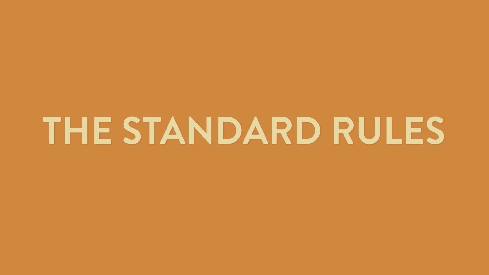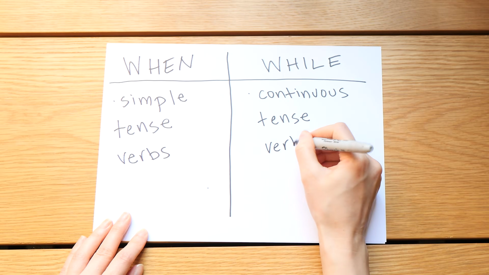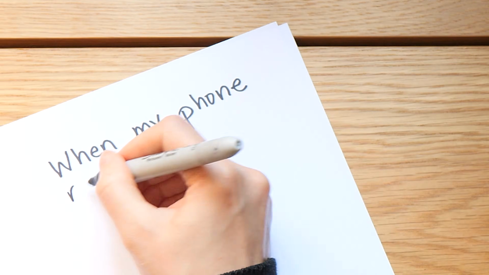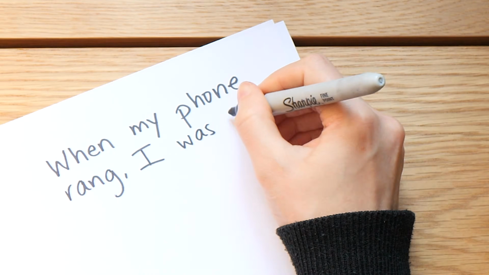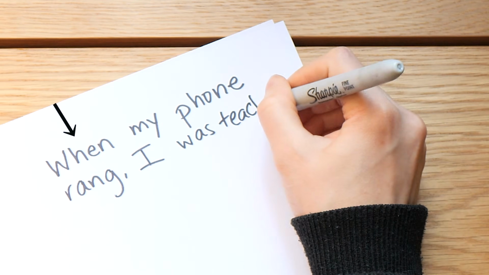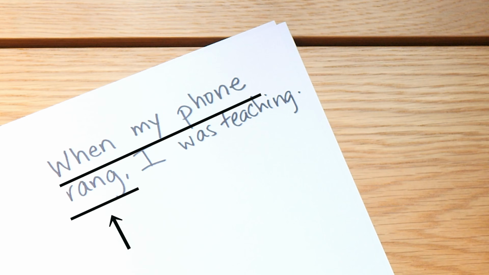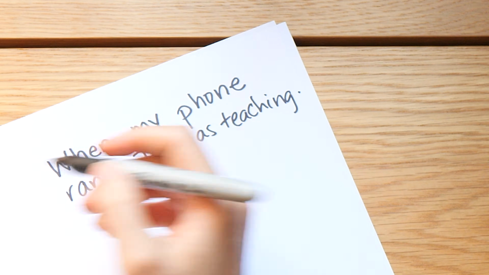To begin, let's break down that first rule that most people probably know: when versus while in terms of simple tense verbs and progressive tense verbs. Let's take a look at when first. In a sentence like, "When my phone rang, I was teaching," we're using when in the clause when my phone rang, right? When my phone rang uses a verb in the simple past tense, so when is appropriate here when it's used in this clause.